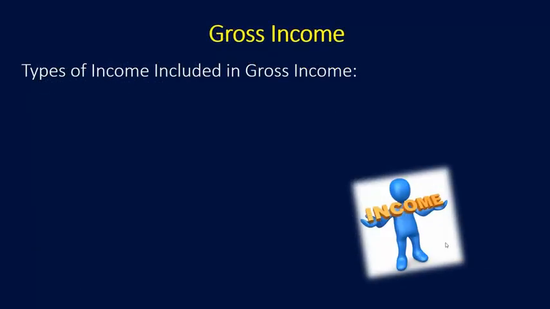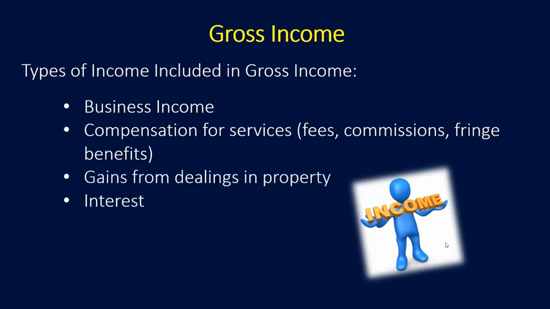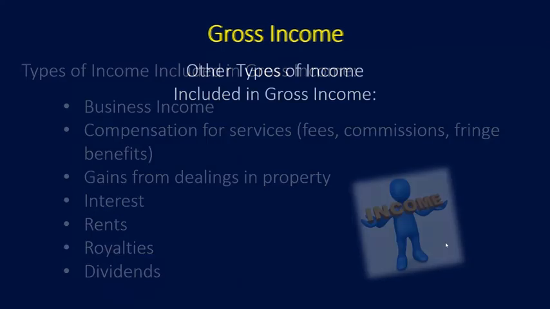Types of income that are included in gross income are business income, compensation for services, which includes fees, commissions, fringe benefits, and so forth, gains from dealings in property, interest, rents, royalties, and dividends. All of these are types of income that are included in gross income.